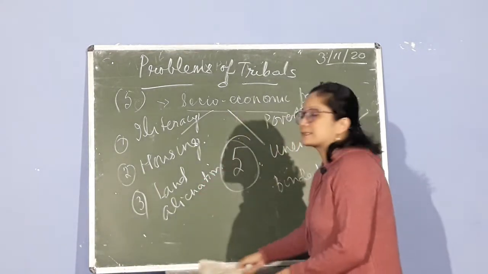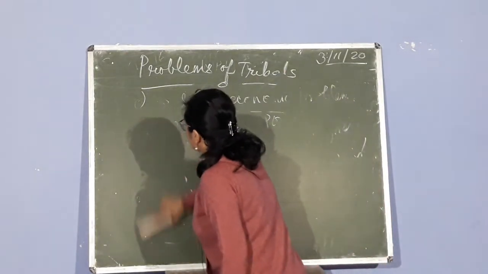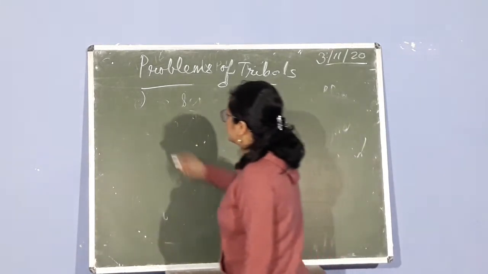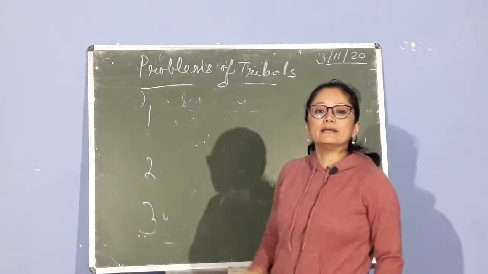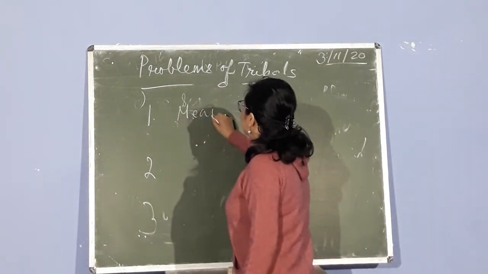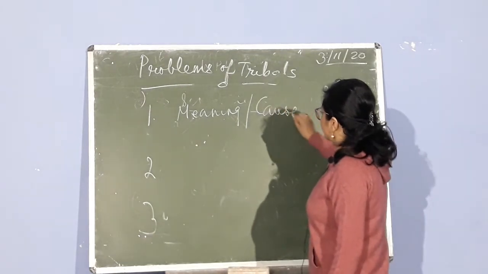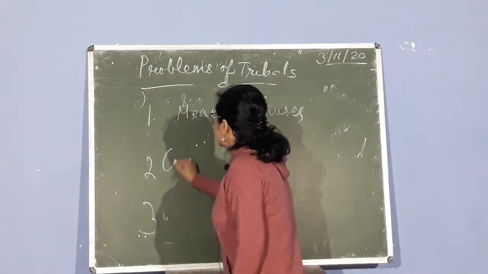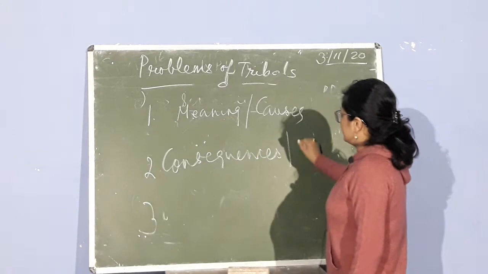Now when you are discussing these 5 problems, what are the points that you are going to write? First, let me just mention here 3 things. In short, you can write down the meaning of the problem and give the causes. Then, in about 3-4 lines, you can write the consequences or results.